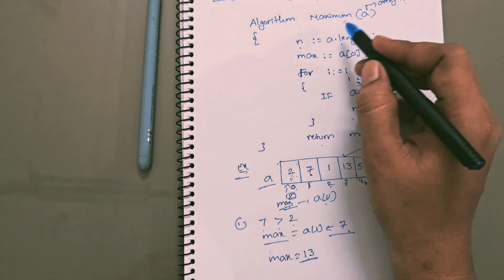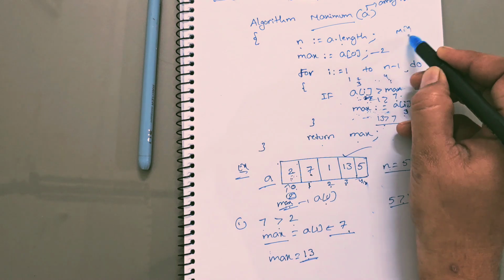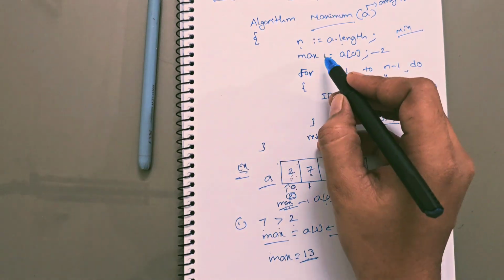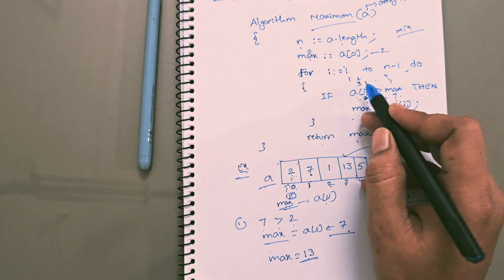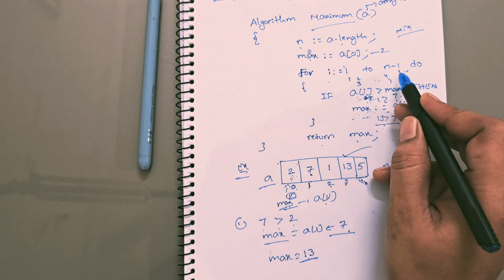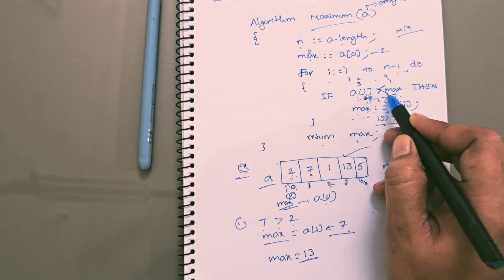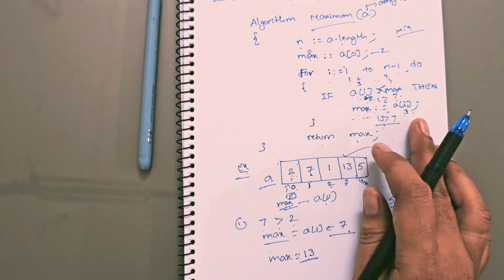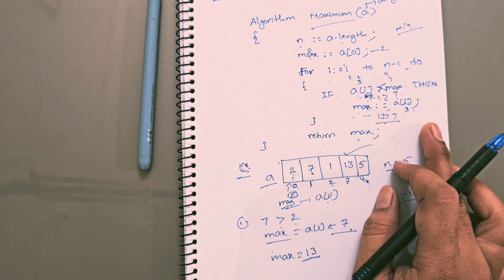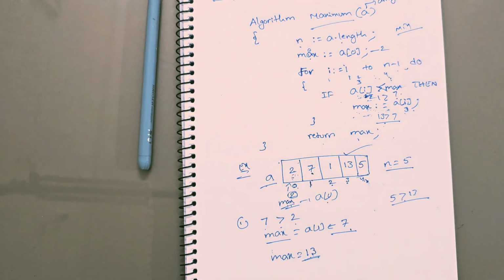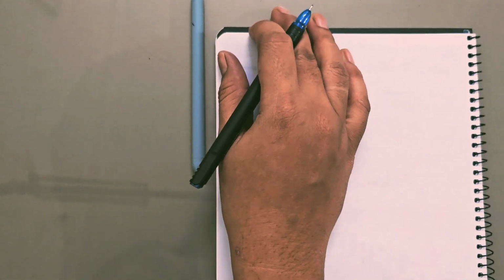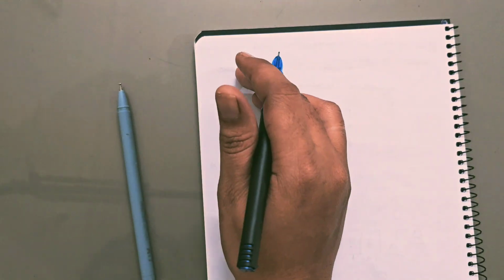So like this, you can find out the minimum number of the array. Just you have to change the condition, and here you have to take minimum number. Minimum number is equal to a of 0, and I is equal to 1 to n minus 1. A of I less than minimum, then you have to update the minimum value. That is the algorithm to find minimum number. So now we will see the algorithm to find minimum number of an array.